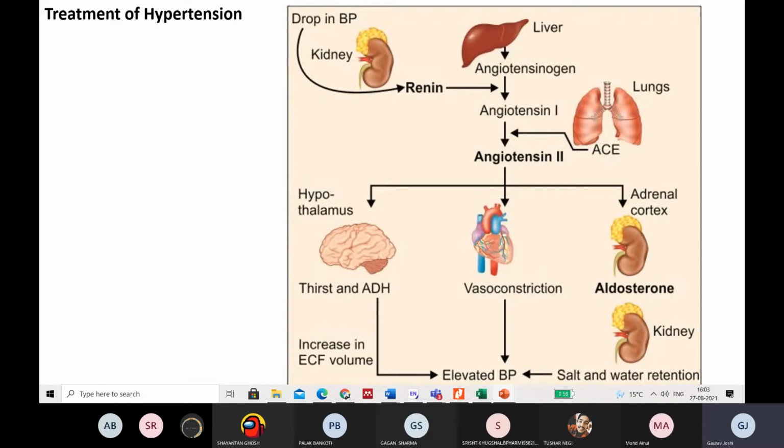Secondly, it was helping in the release of aldosterone from the adrenal cortex. And the third thing, it was increasing the intensity of thirst. And also it was releasing the hormone called the antidiuretic hormone, right? So we have discussed this thing.